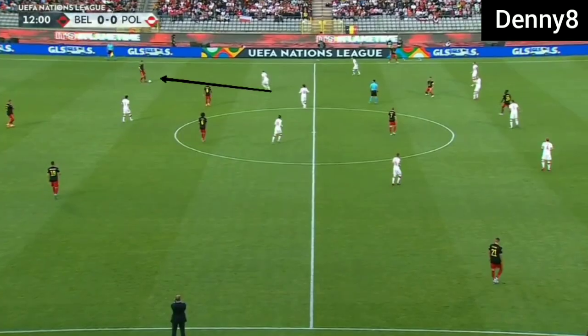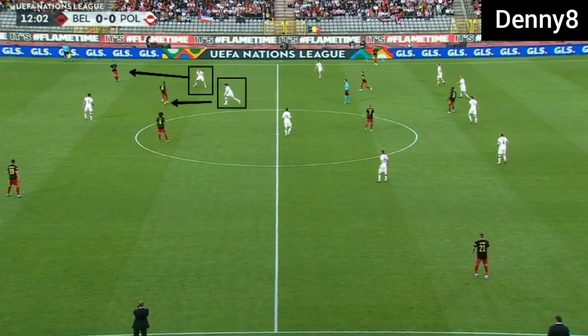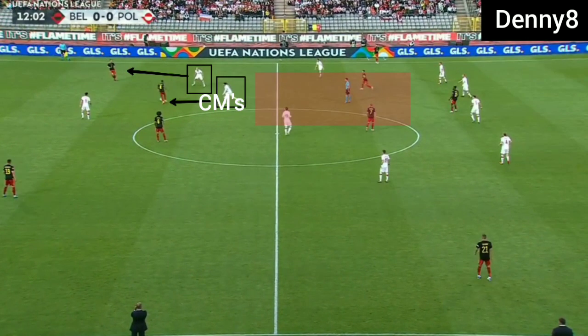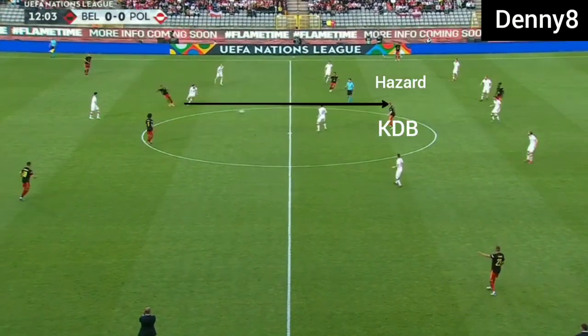So when the wide backs had the ball, the centre midfielder was ready to press the wide back. Now a centre midfielder was out of position because he had been committed to the wide back. And when the pivots were receiving the ball, another centre midfielder was committing to the pivots. Then with two centre midfielders out of position, space was being created centrally between the lines, and KDB and Hazard were operating between the lines and taking advantage.